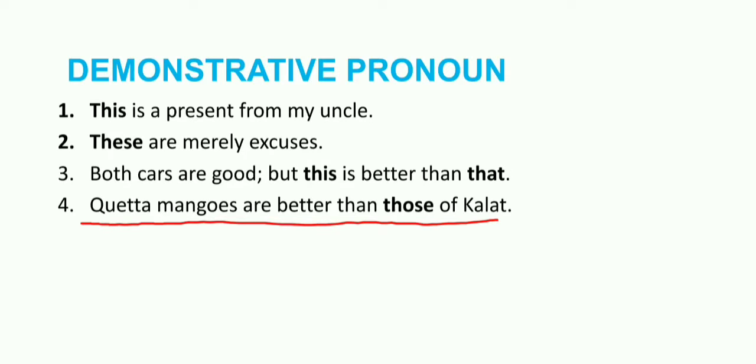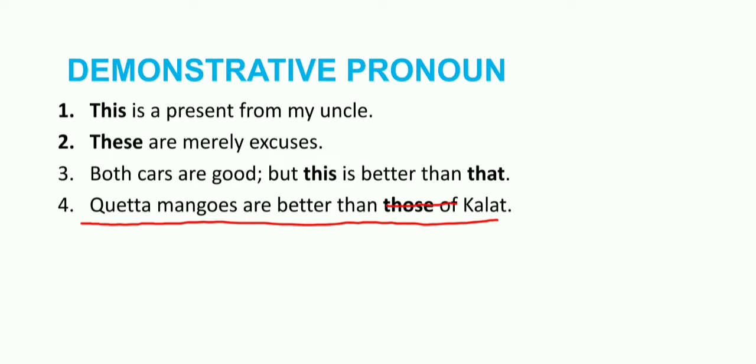This sentence has been asked in a sentence correction question in the CSS paper two or three times. There it was written that Quetta mangoes are better than Kalat.